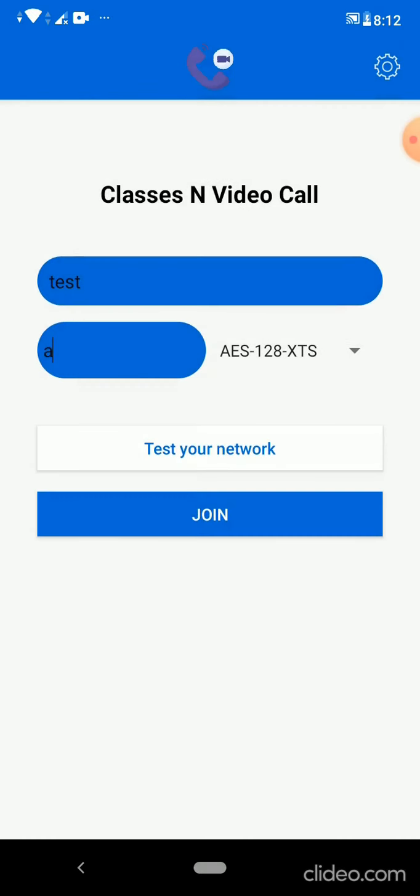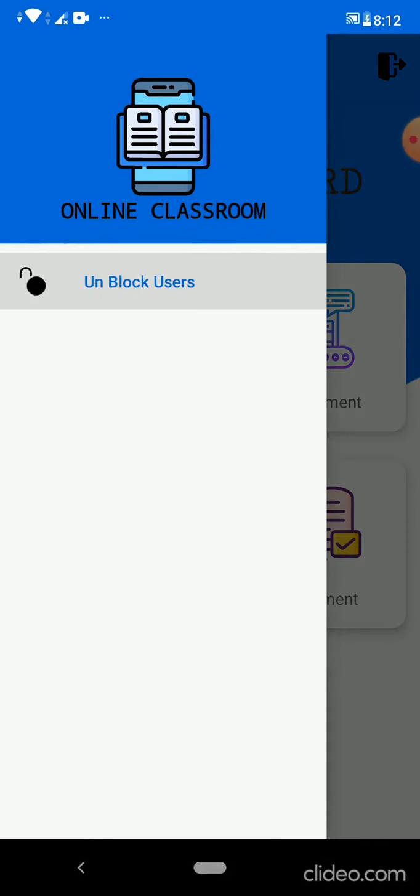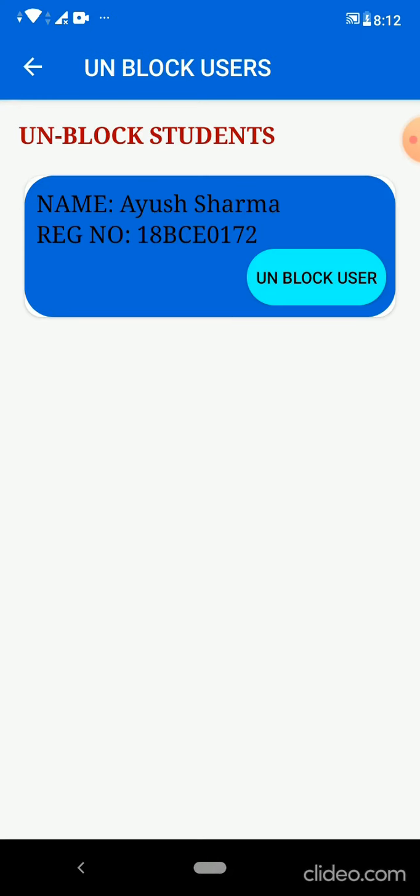Now we can go back to the dashboard, and we can see the unblock user section. This is the other handset that I was using. My name is Ayush Sharma in that handset, and my registration number is this. Since I spoke bad words, I am blocked here, and now the teacher can unblock me.